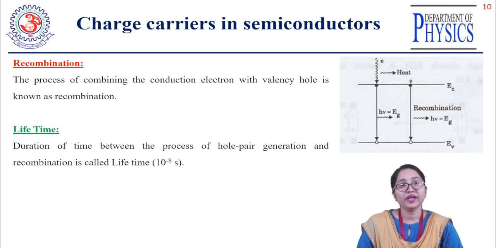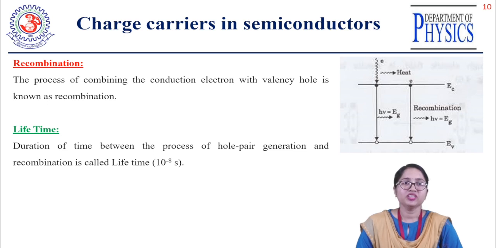There is the lifetime of the electron also. That time is nothing but the lifetime of the electron, and the duration is 10 to the power minus 8 second. It means the electron can exist up to 10 to the power minus 8 second in the conduction band, and then it will come back to its valency band by releasing or emitting the energy. That process is called recombination.